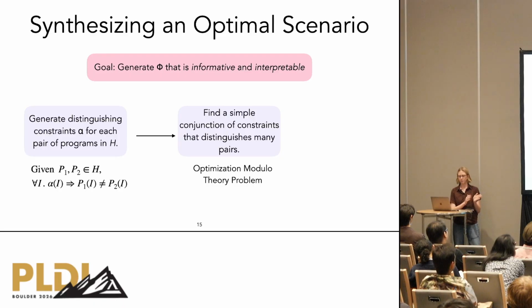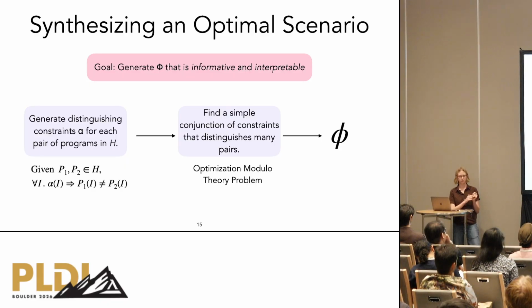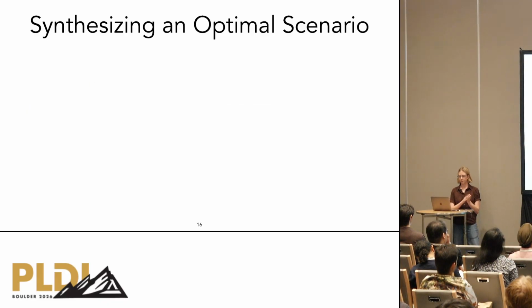We then solve an optimization problem to find a conjunction of constraints that distinguishes many programs simultaneously while penalizing more complex constraints. The resulting condition becomes the scenario of our multiple choice question. Let's walk through an example.